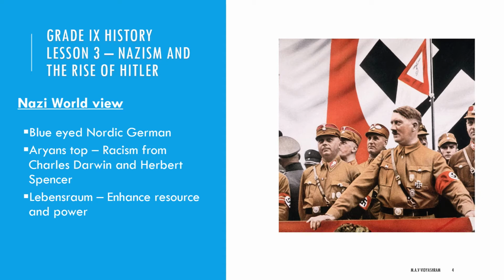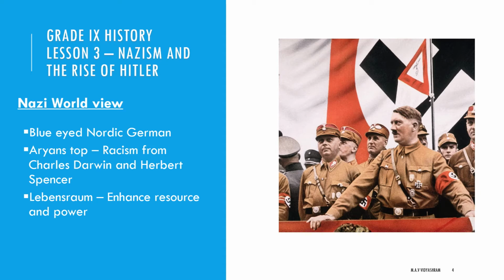Then Herbert Spencer later added the idea of survival of the fittest. According to this idea, only those species survive on Earth that could adapt themselves to changing climatic conditions. So his aim is that Germans are the only fittest to live in that country.